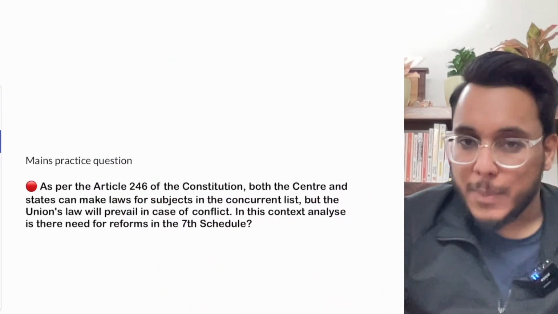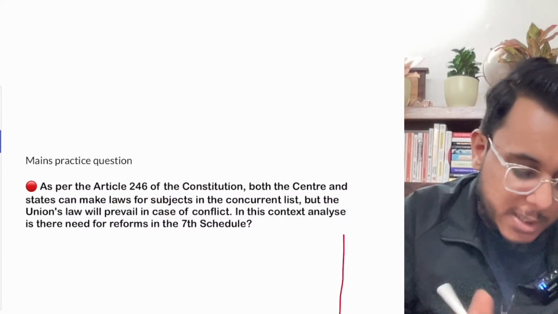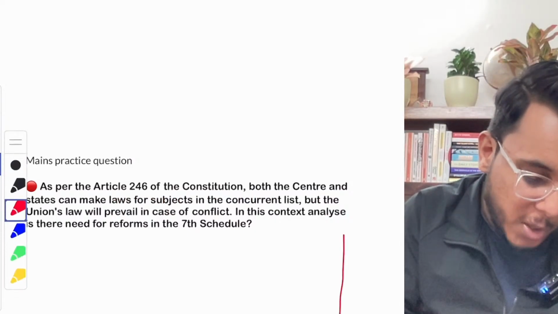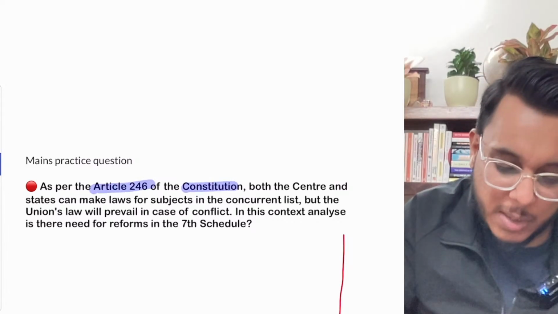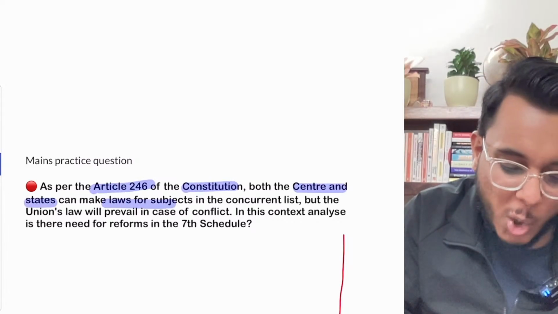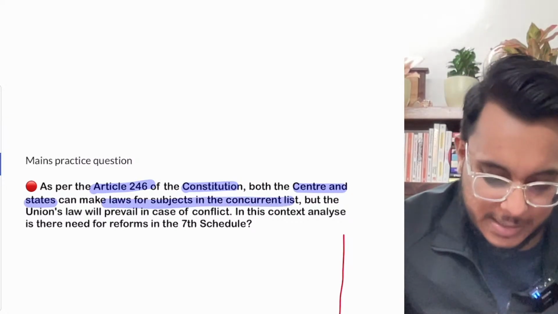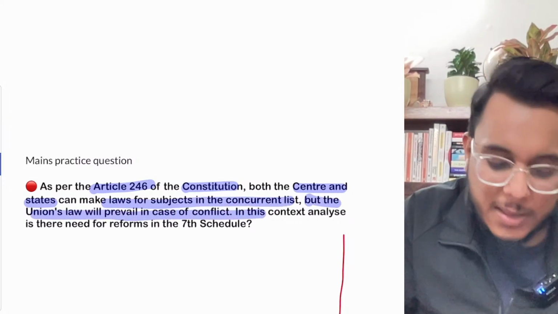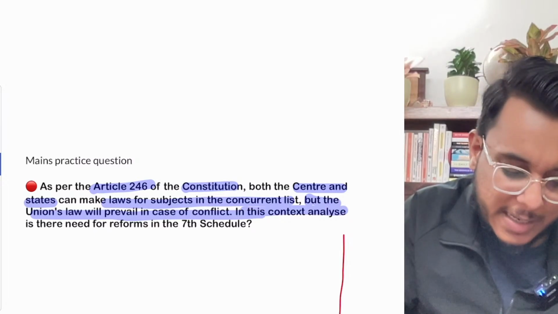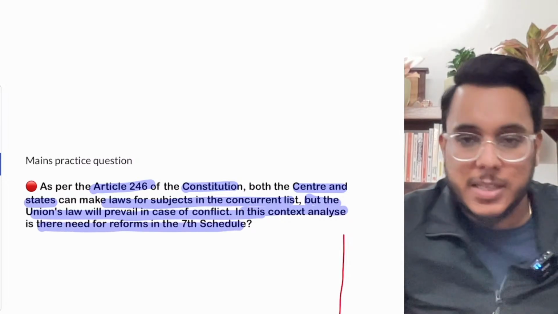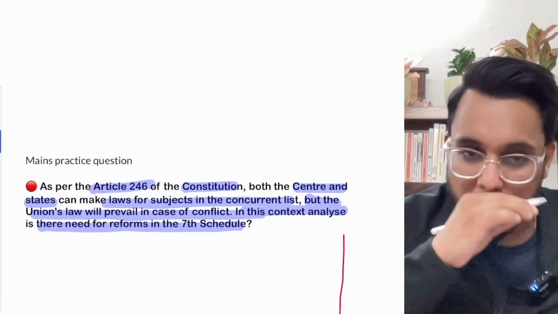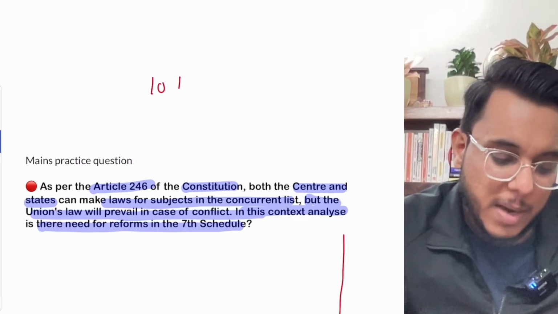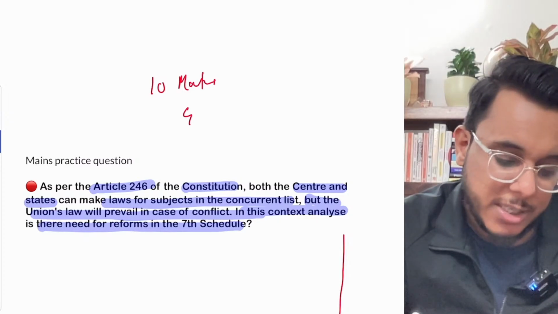Now going to the mains practice question for today. It is from the polity, GS paper number 2. The question reads: As per Article 246 of the Constitution, both the Centre and the states can make law for subjects in the concurrent list. Yes, but the Union laws will prevail in case of conflict. In this context, analyze, is there a need for reforms in the 7th Schedule? Do we need to reform this, or is it correct? This is GS paper number 2. It will be a 10 marker question.